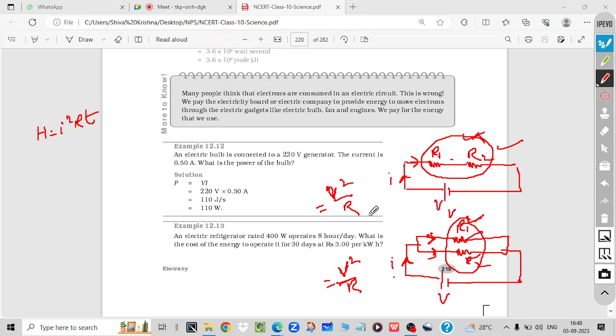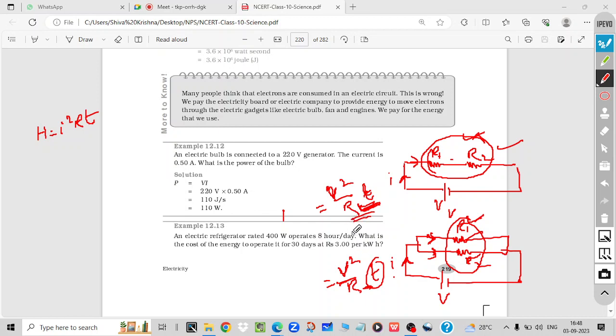So in which case is the resistance less? Here the resistance is more, here the resistance is less. So more resistance, less power. Time also we have taken. So in this case less power means less heat, and here more power. V square by R: R is more here, so power is less, and time is the same. For the same time, how much heat will be developed there?